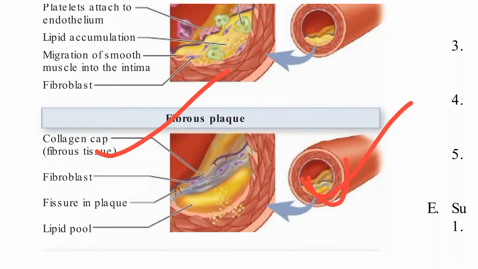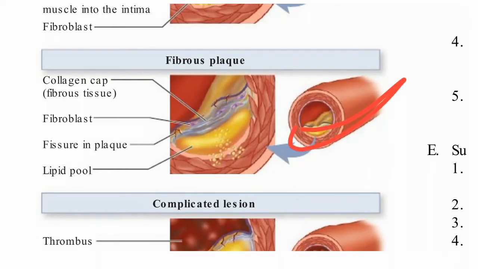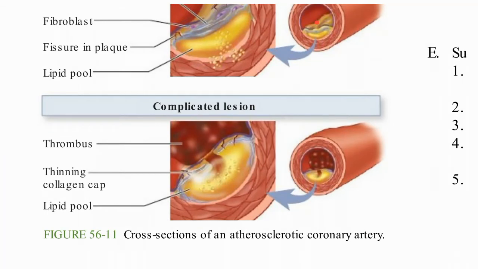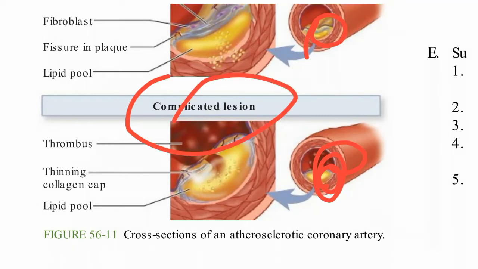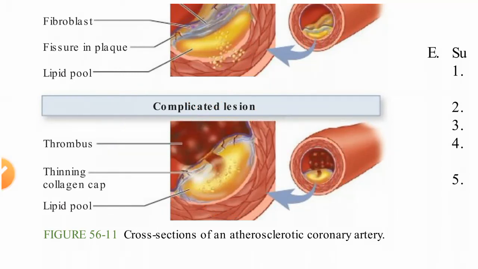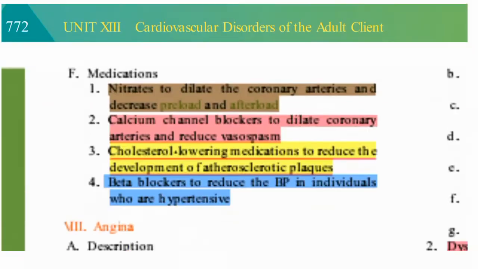This is the collagen cap, and fibroblasts, fissured plaque, lipid pool. These things will be deposited. That means all lipid containing things will be deposited in the arteries. It will cause some lesions inside the artery, complicated lesions like thrombus, thinning collagen cap, and lipid pool, due to this plaque formation.